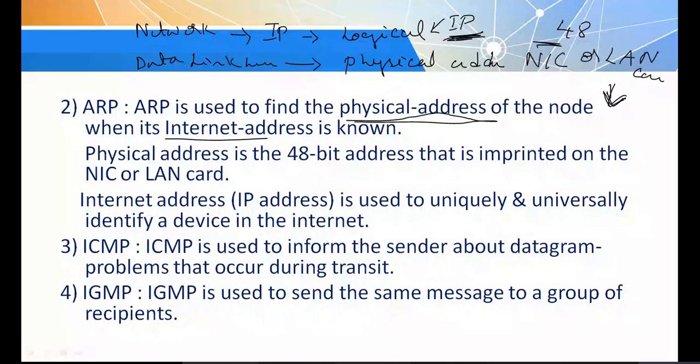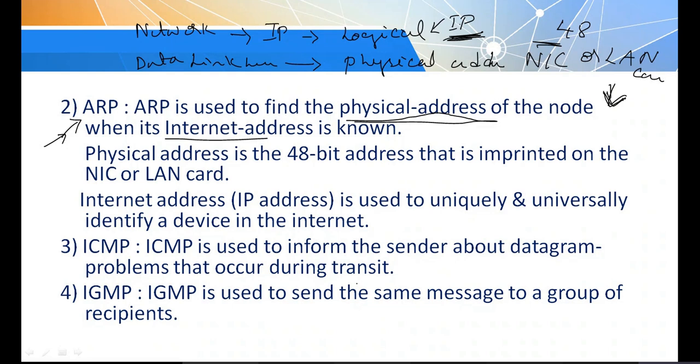Then ICMP, just remember it in brief. When you start explaining the network layer, just mention these protocols and remember one or two sentences about each. ICMP is the Internet Control Message Protocol. It is used to inform the sender about datagram problems that occur during transit.